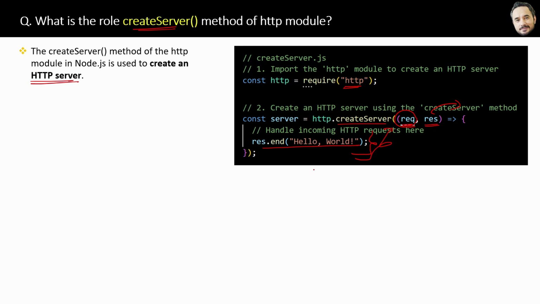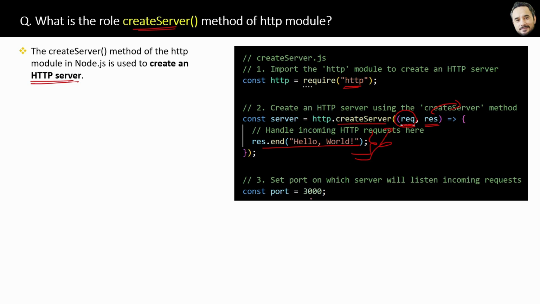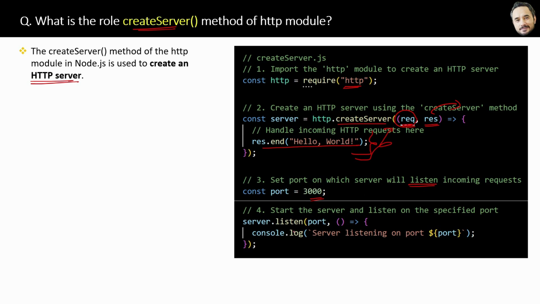Got it? Okay, but right now it's not complete. Your server is still not able to listen to any request. Okay, your server is created but it's not listening. For that, you can first choose a port number on which the server will listen the incoming request. And finally, by using this listen method of the above server object, now your server is able to listen to the request at this port number.